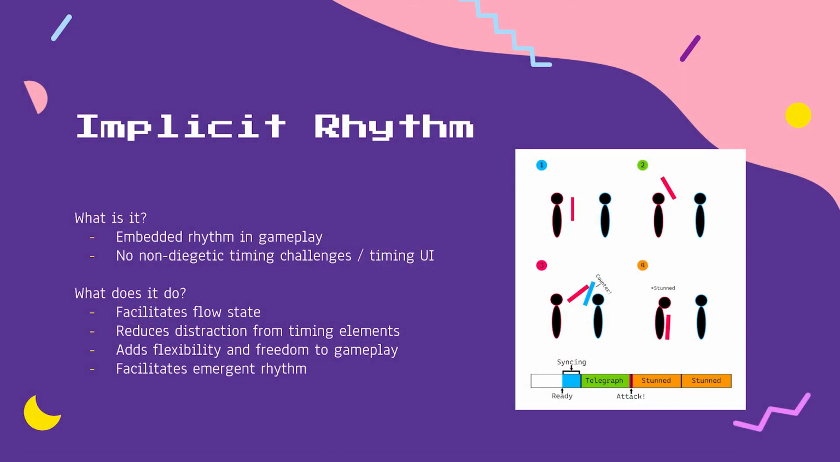The problem is two major limitations: the lack of flexibility and the amount of conscious thought the player needs to spend on making sure they're following the timing. Our theory is that by removing these two limitations with implicit rhythm, we can create a game with better accessibility and an increased flow state.